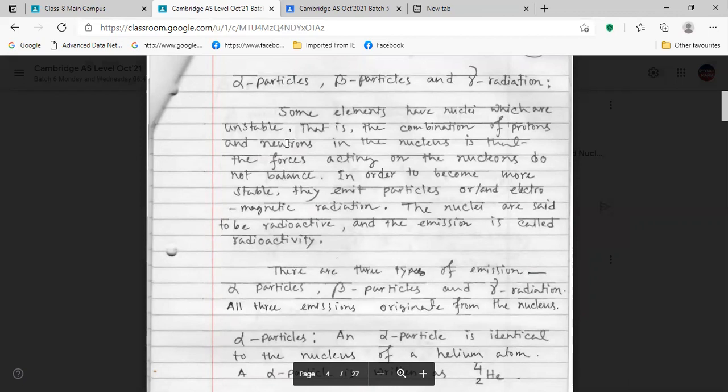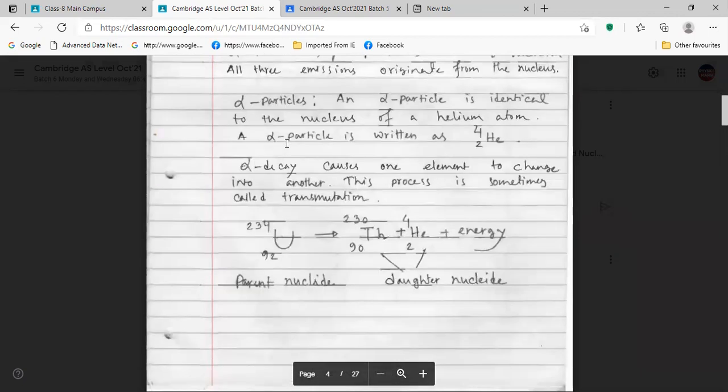There are some properties of alpha, beta, and gamma. Can you read from here, alpha particles? Alpha particles: an alpha particle is identical to the nucleus of a helium atom. An alpha particle, starting with a vowel, is written as He. We can also write the Greek letter alpha instead of He.